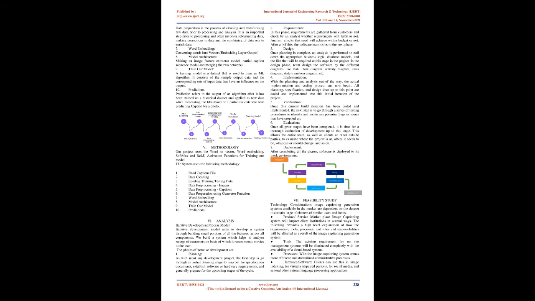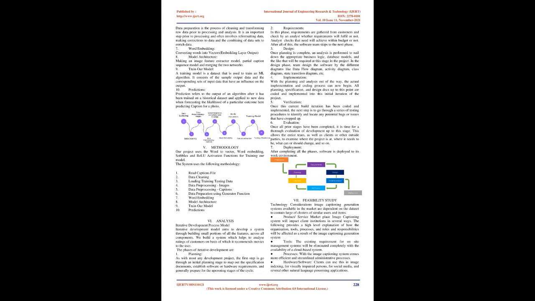Loading the captions, appending the start and the end sequence, finding the maximum length of the caption. 6. Data preparation using generator. Data preparation is the process of cleaning and transforming raw data prior to processing and analysis. It is an important step prior to processing and often involves reformatting data, making corrections to data, and the combining of data sets to enrich data.